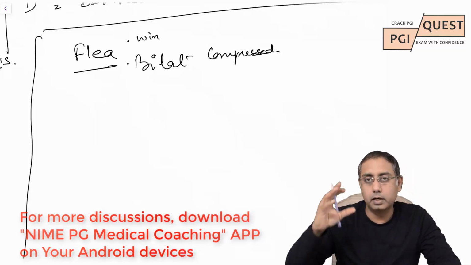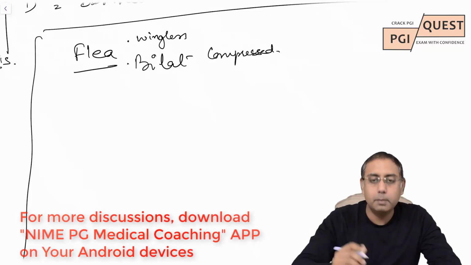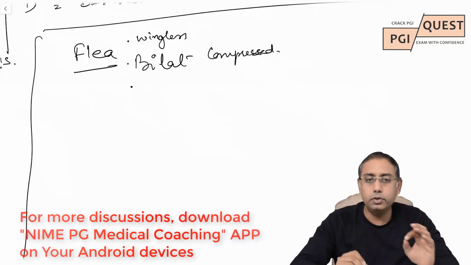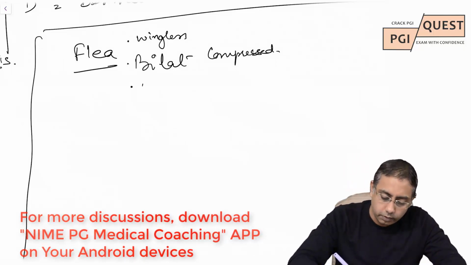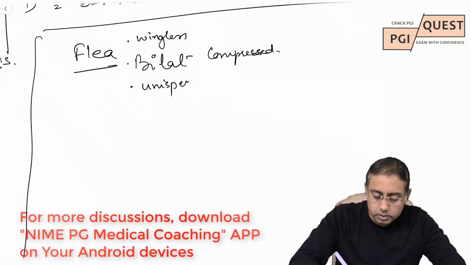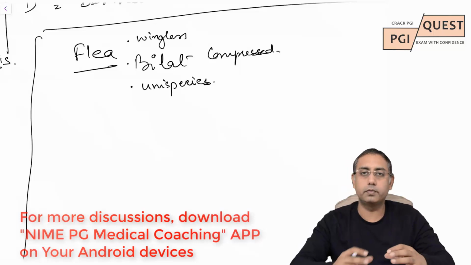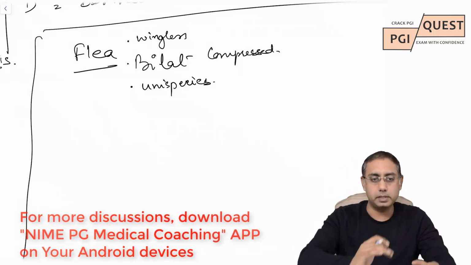Do not correlate flea with the fly. They are wingless, bilaterally compressed insects, and they usually take a blood meal from a single species. Like you have rat flea, we have deer flea. So we have fleas like these. They are predominantly related to one species.